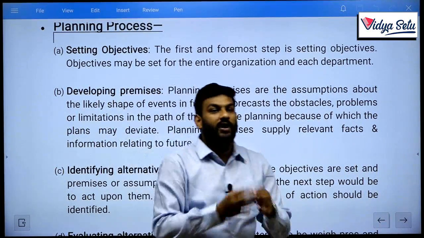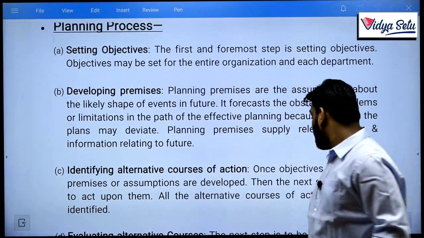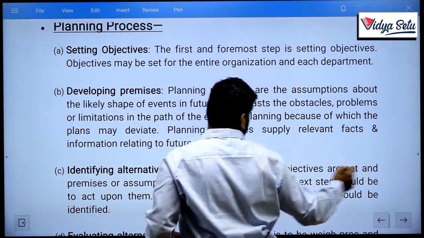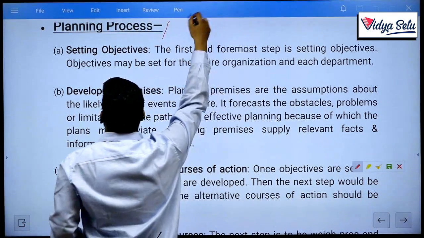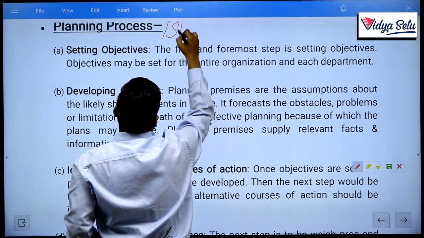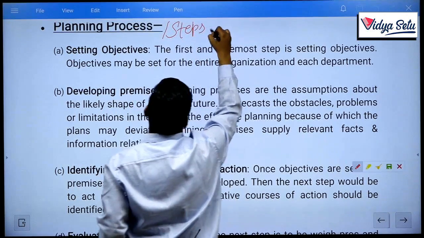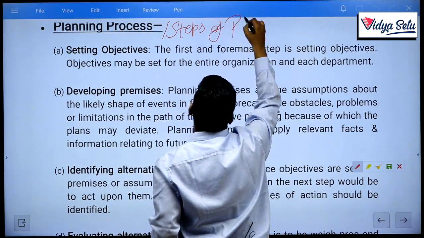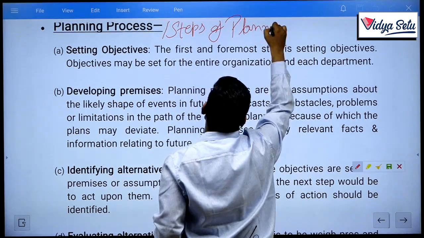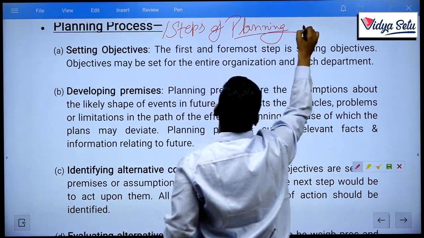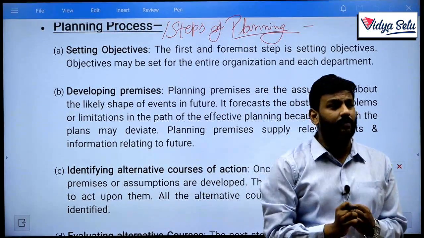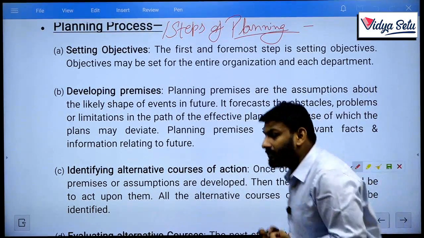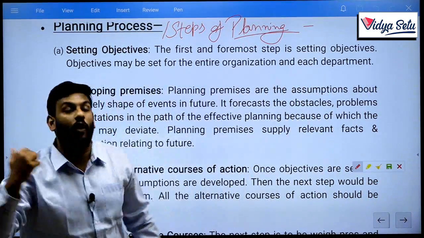The planning process also came in our exam with the name of steps of planning. In our exam, you can be asked the question regarding what the planning process is, or what steps are to be taken to form a plan.